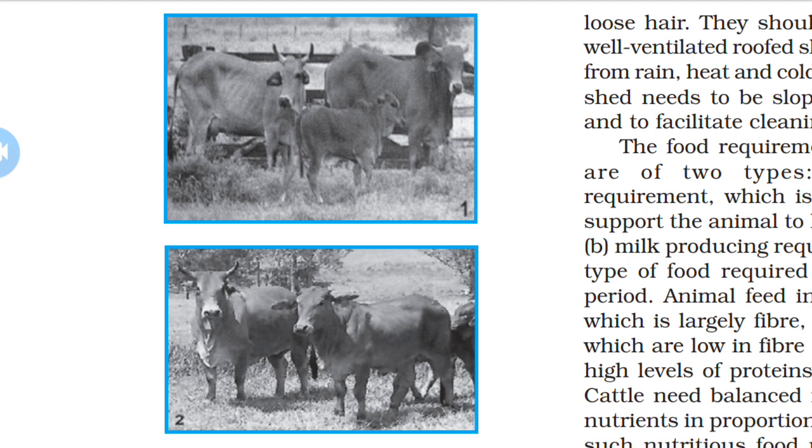These types of cows give a much larger amount of milk compared to our Red Sindhi and Sahiwal cows. These are our local breeds, the desi cows, Red Sindhi and Sahiwal. So compared to these, Jersey and Brown Swiss cows give a much larger amount of milk during the lactation period compared to our local breeds.